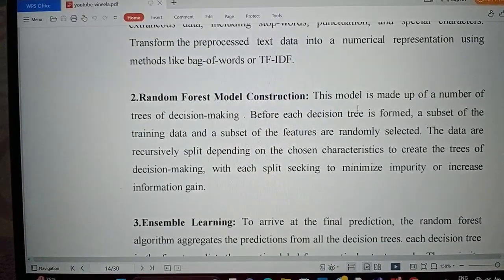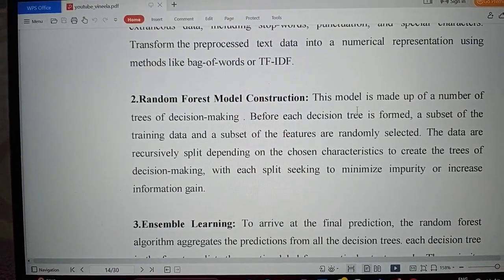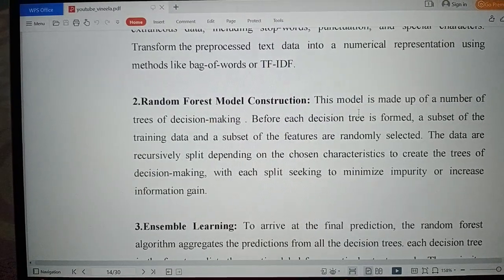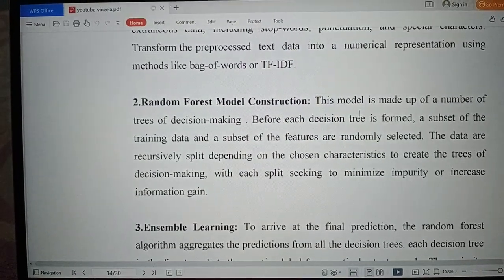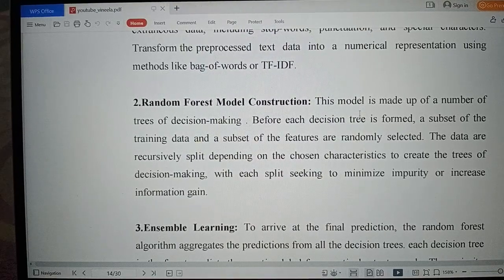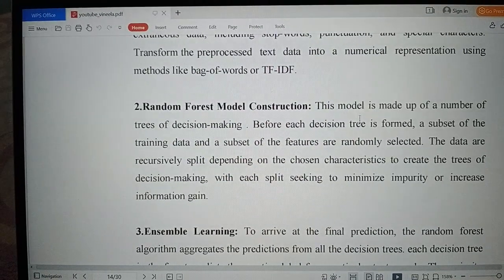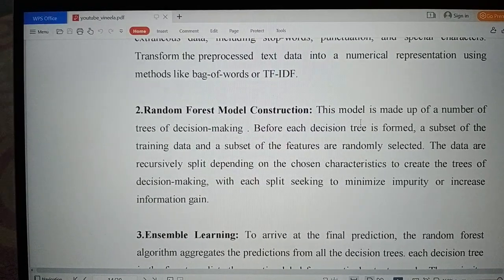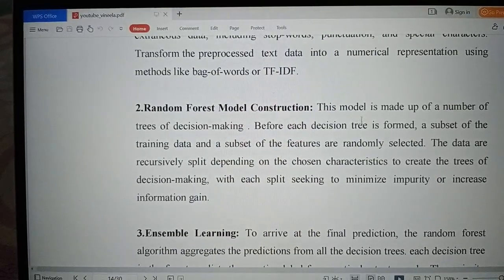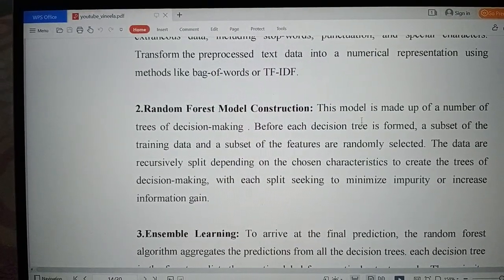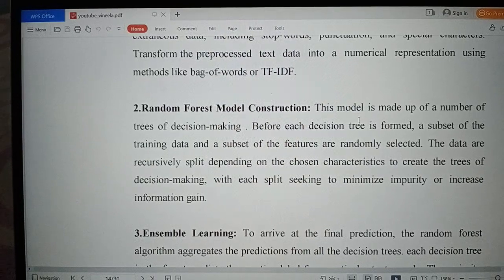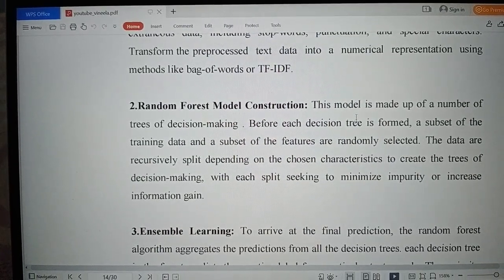Random forest model construction. This model is made up of a number of decision trees. Before each tree is formed, a subset of the training data and a subset of the features are randomly selected. The data are recursively split depending on the chosen characteristics to create the decision trees, with each split seeking to minimize impurity or increase information gain.